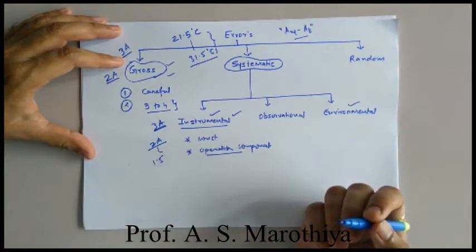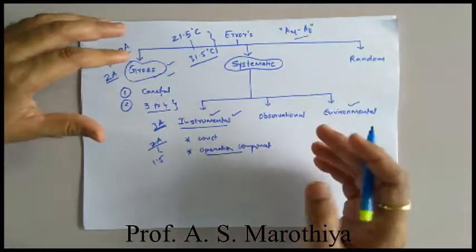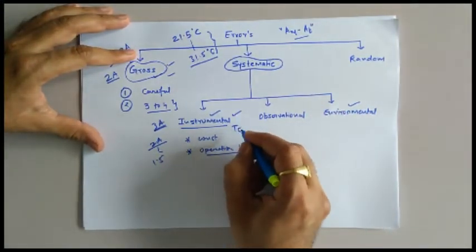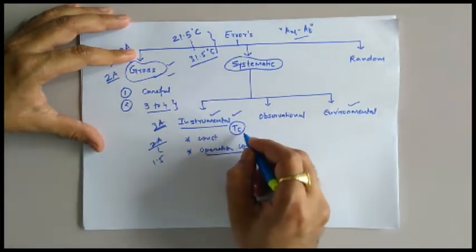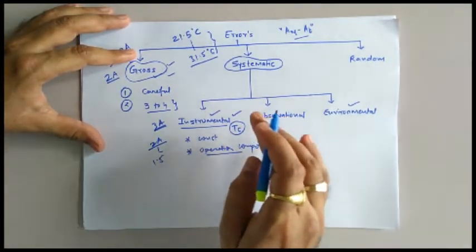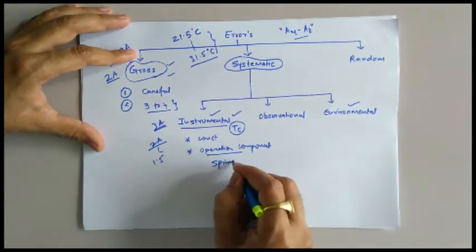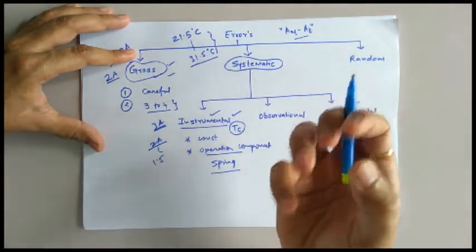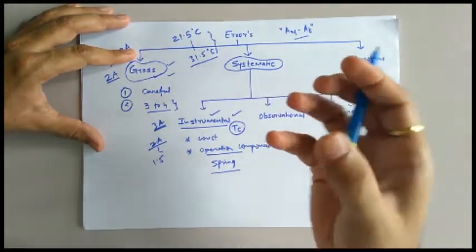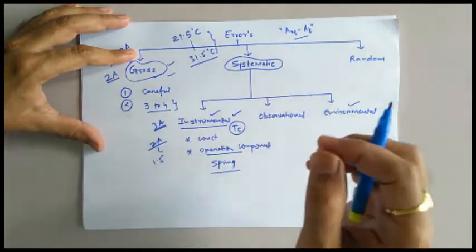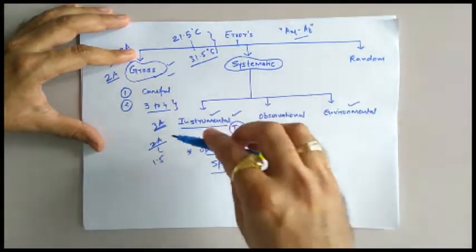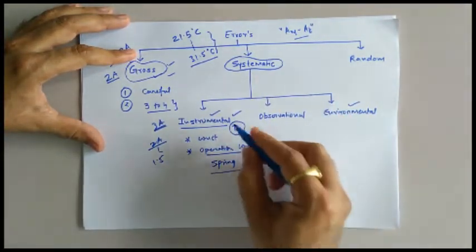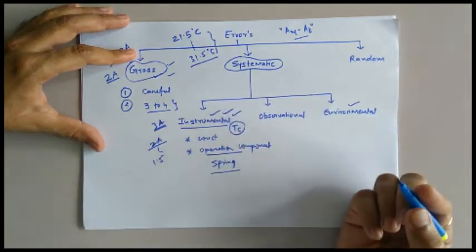For example, if you open any electrical instrument, in the majority of electrical instruments we require a controlling torque, indicated by the symbol TC, and this controlling torque in the majority of cases is produced by a spring. Now suppose due to aging effect the strength of that spring is weak. So what will happen if you use that instrument for the measurement of an unknown quantity? In that case the instrument always reads a higher value as compared to the actual value of the unknown quantity. So that type of error we take into account as instrumental error.